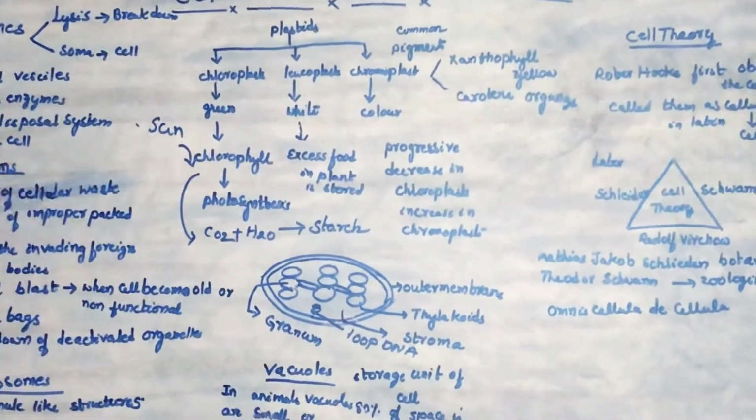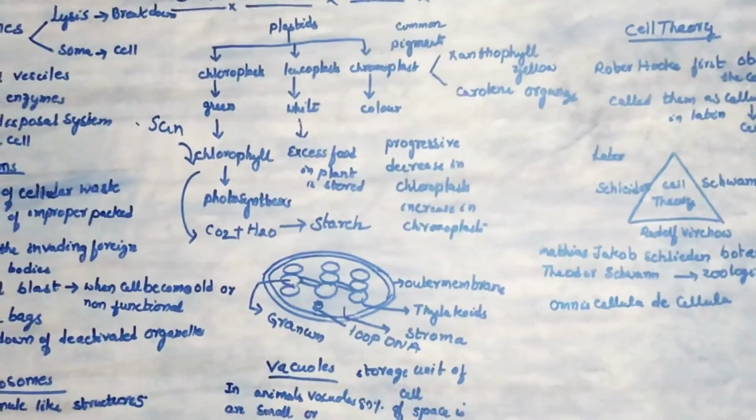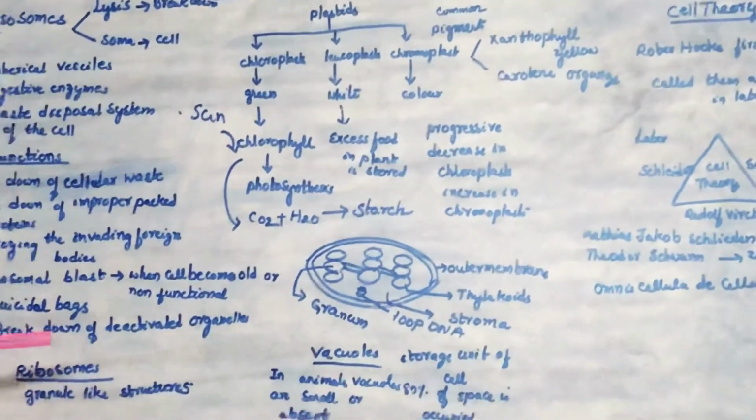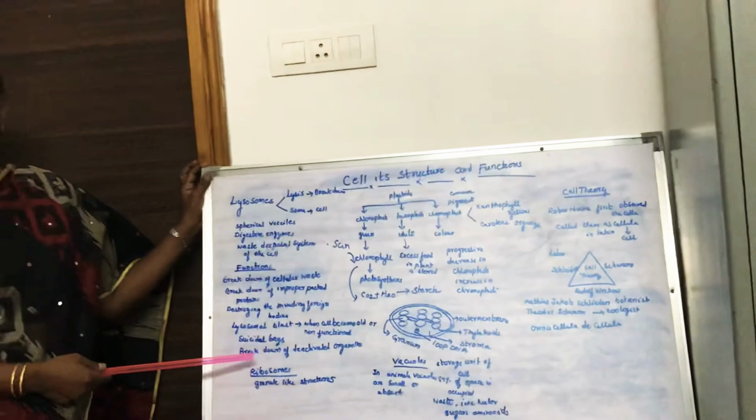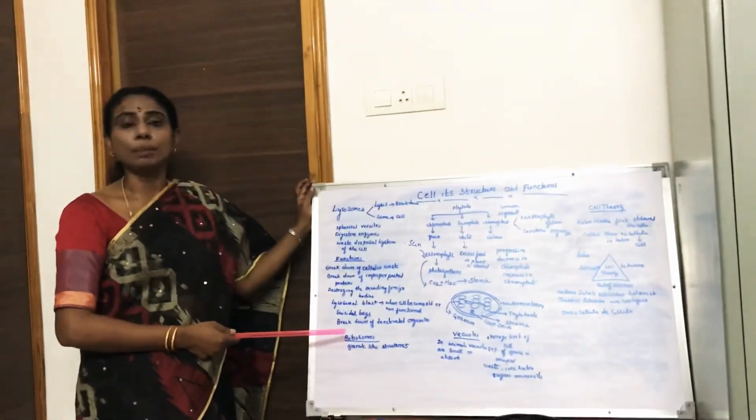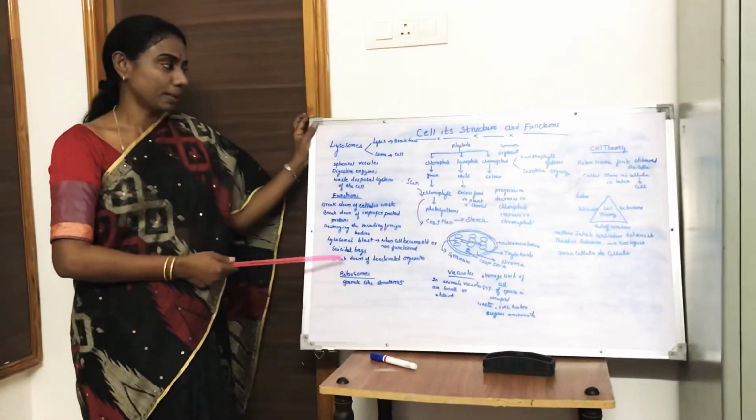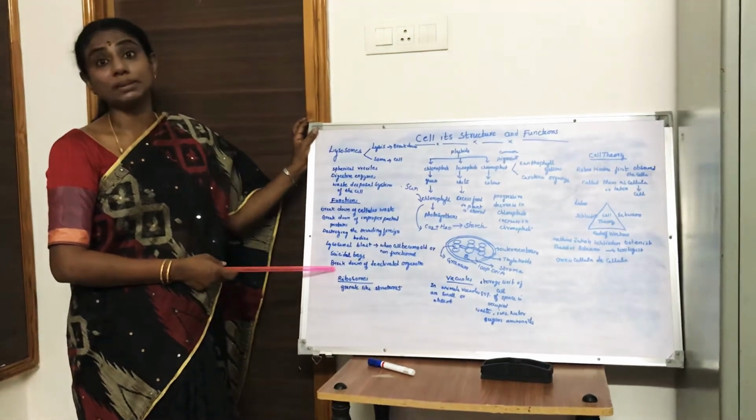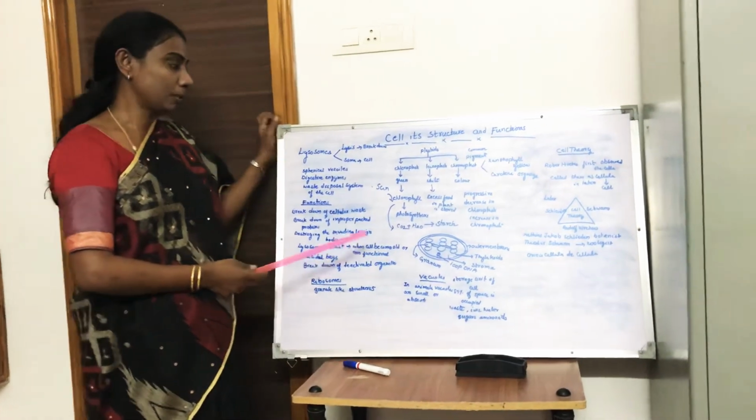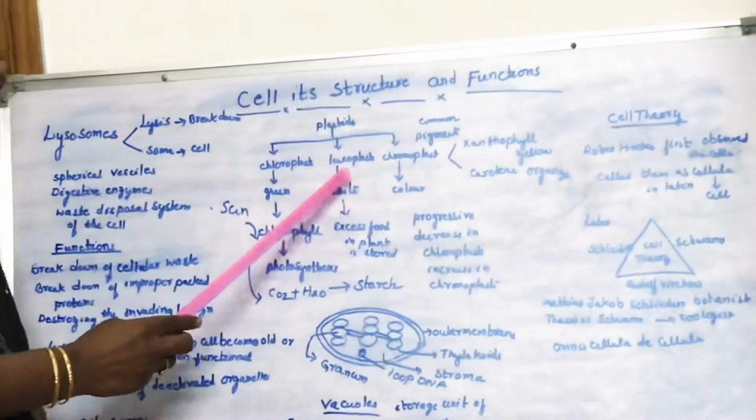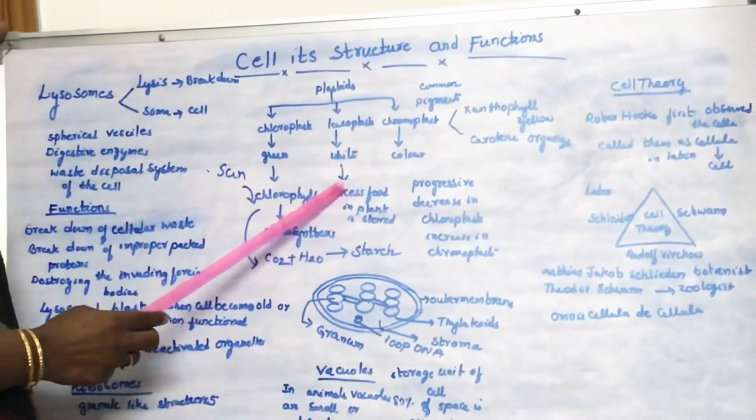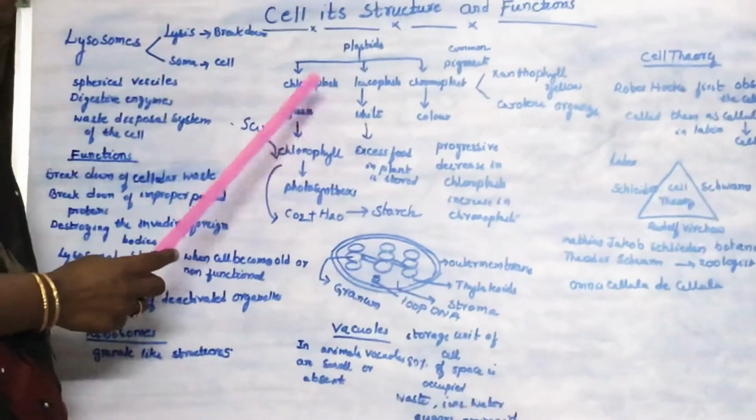The best example for the leucoplast is potato. Everybody likes to eat potato. Potato contains leucoplast. That's why potato is white in color, and the leucoplast stores starch in the potato. Potato is rich in starch. Now, this leucoplast is seen in almost all the storage parts of the plant, even in the root, stem, etc.